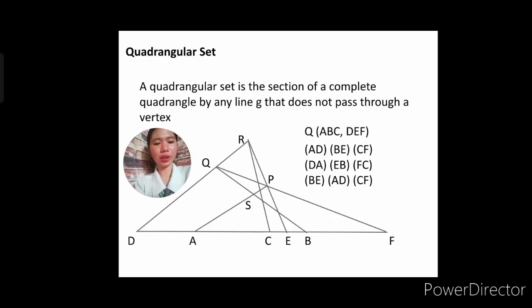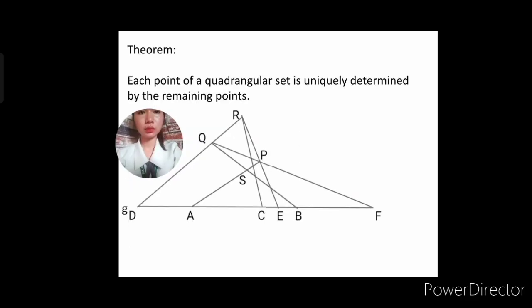It can be interchanged. For example, BAC, EDF, or CAB, FED. Now, we can also rewrite it as AD, BE, and then CF. It can also be interchanged: DA, EB, FC. It can also be reversed by position: BE, AD, and CF, and so on.